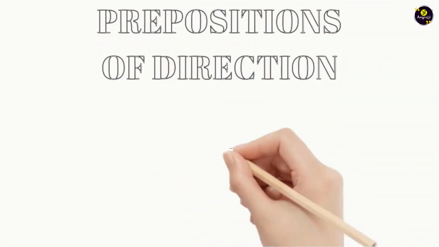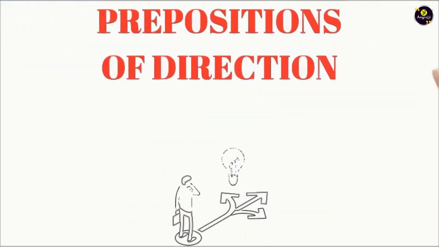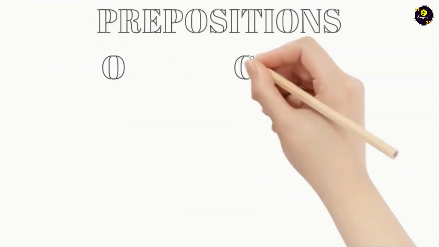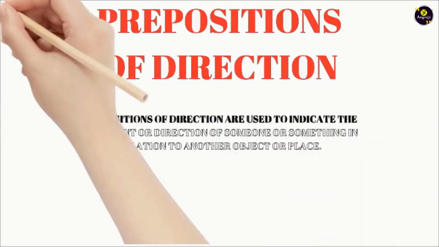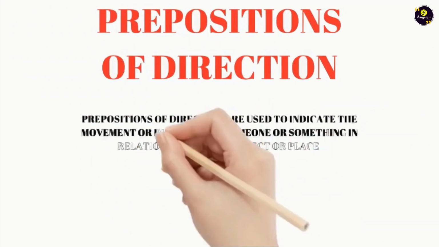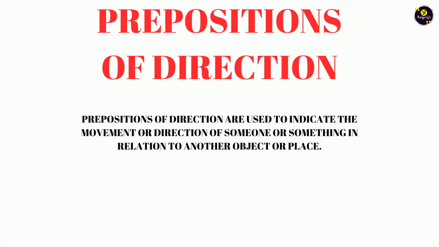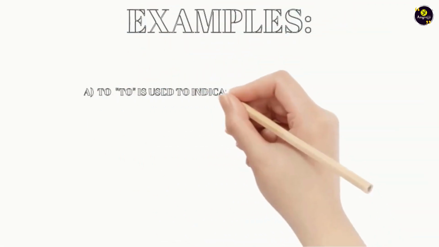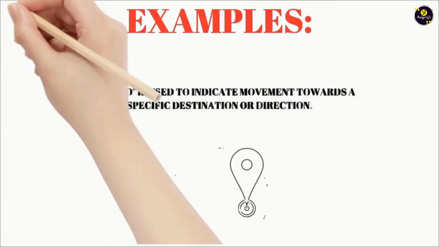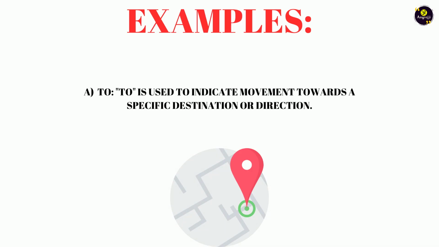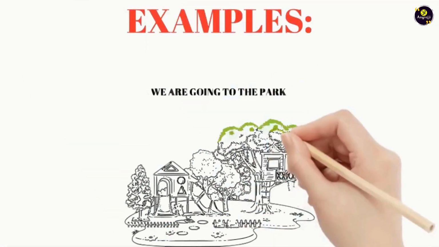Moving next to the third kind of prepositions, which are prepositions of direction. Prepositions of direction are used to indicate the movement or the direction of someone or something. जब हम किसी भी चीज के या इंसान का डायरेक्शन बताते हैं तो उसे हम preposition of direction कहते हैं. The first one is to. We use to indicate movement towards a specific destination or direction. हम to को इस चीज के लिए यूज करते हैं कि कोई भी चीज किस डायरेक्शन में आ रही है या जा रही है.